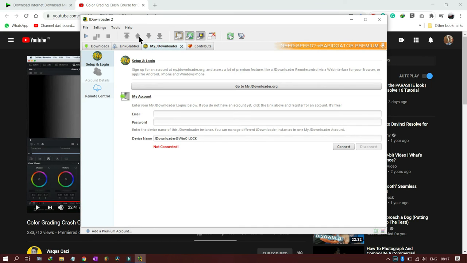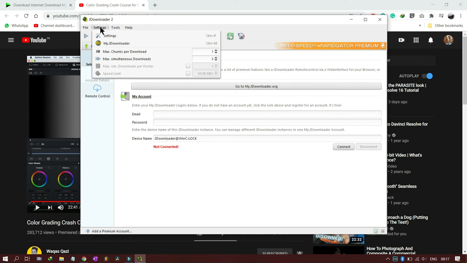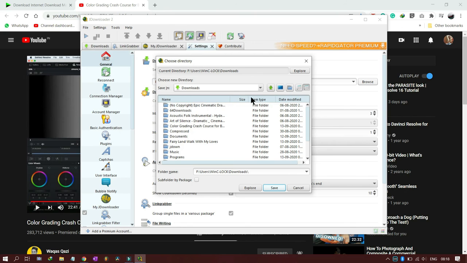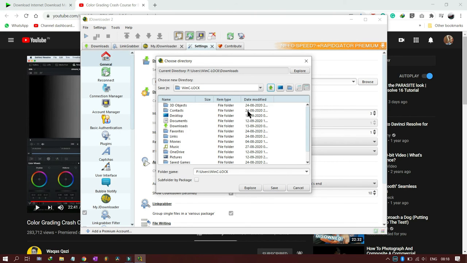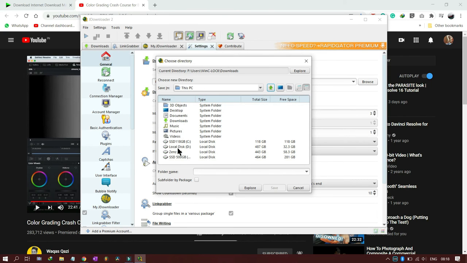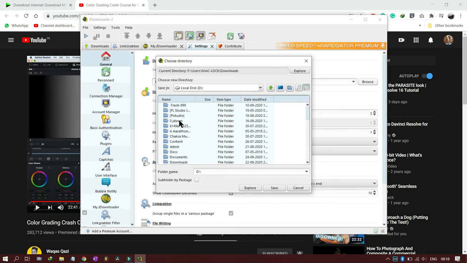Now I'll show you what else you can do. You go to settings. Okay, this is JDownloader. Again, this is a very important folder, and you can give a name where you will remember where the files are going. Right now it is showing the downloads folder. I will go up, and up, and I will go to D drive. I have nicely organized my hard drives because a lot of data is there. So I will select JDownloader and save.